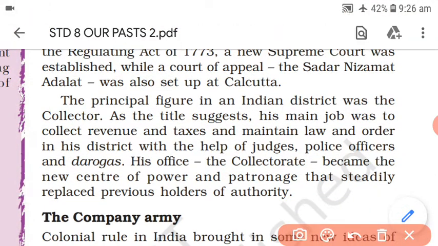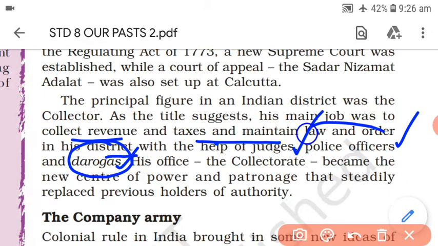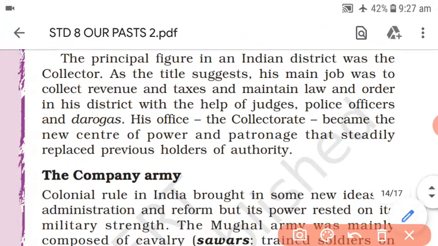The principal figure in an Indian district was the collector. The most important figure was the collector, as the title suggests. From the title itself you can understand his main job was to collect revenue and taxes and maintain law and order in his district with the help of judges, police officers and darogas. These are words you should know well: darogas, police officers and even judges. So the collector's main job was to collect revenue and taxes and maintain law and order, but for this he was assisted by a number of officials like judges, police officers and darogas.